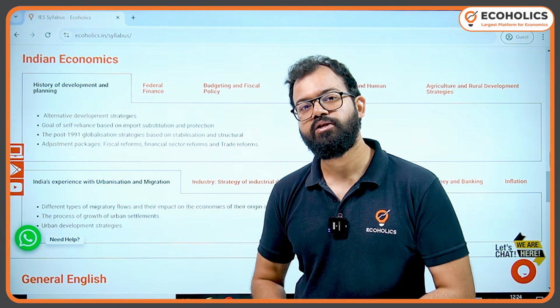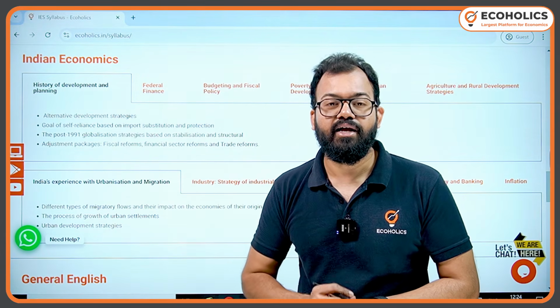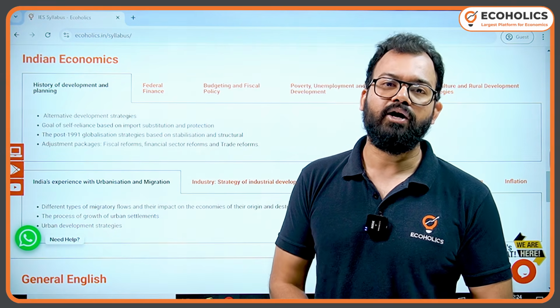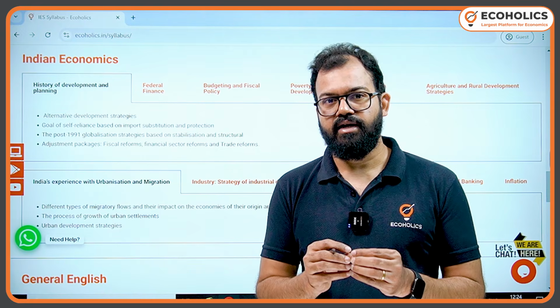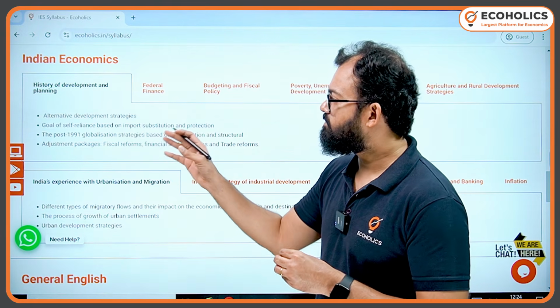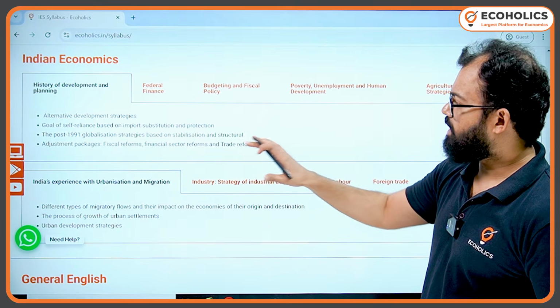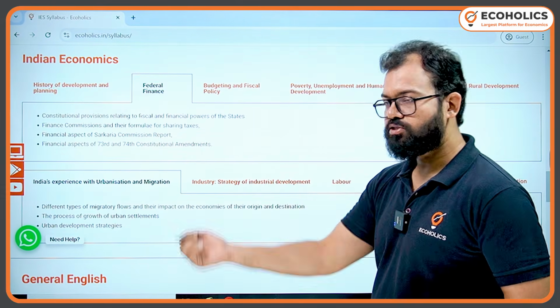And that open door policy obviously is economic reforms. So China took it deliberately. India had to adopt it in 1991 due to compulsion, because we were in crisis. So here we need to understand how alternate development strategy would have helped India, and that can be a question. Then again, federal finance related to Finance Commission, constitutional amendment.